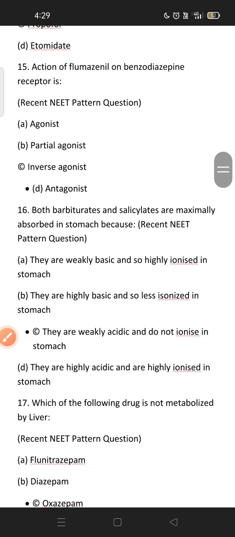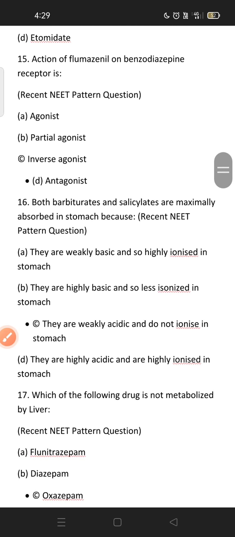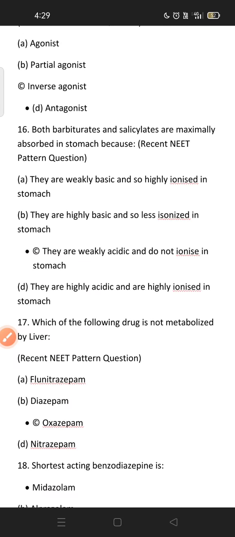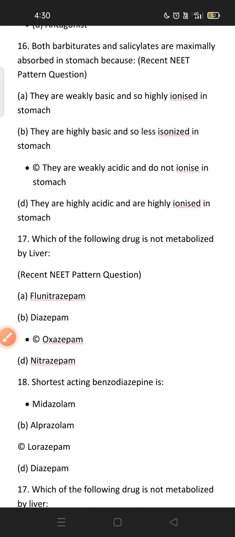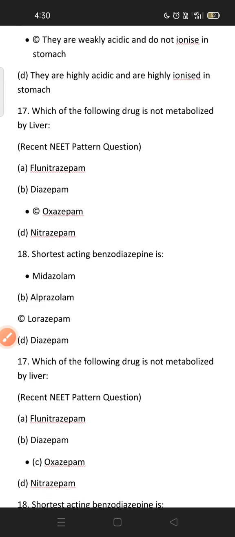Both barbiturates and salicylate are maximally absorbed in the stomach, because this point is to be remembered, barbiturates and salicylate are weak acids and do not ionize in the stomach, so they are maximally absorbed from the stomach. Which drugs? Barbiturates and salicylate.